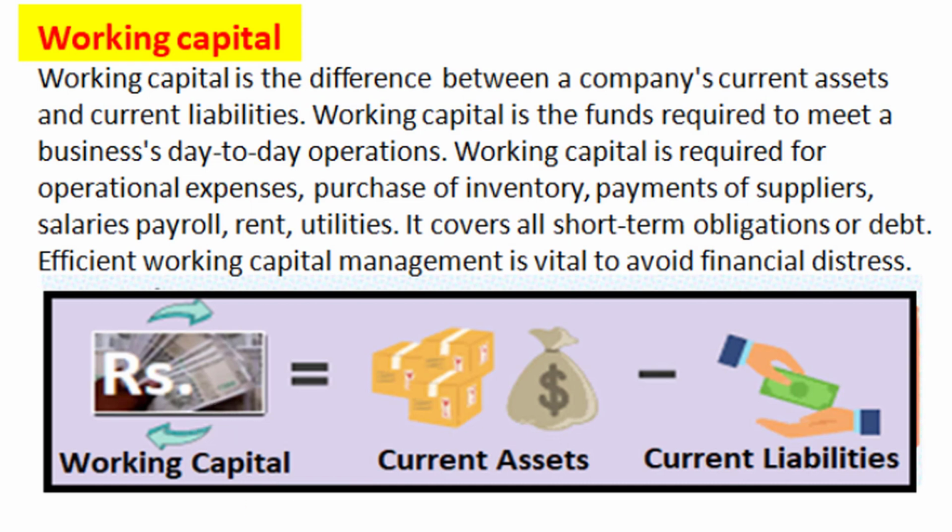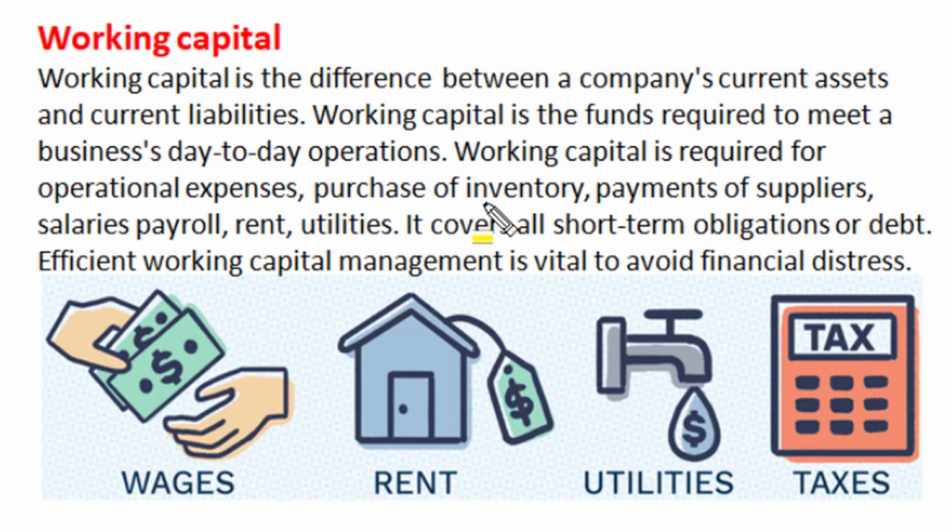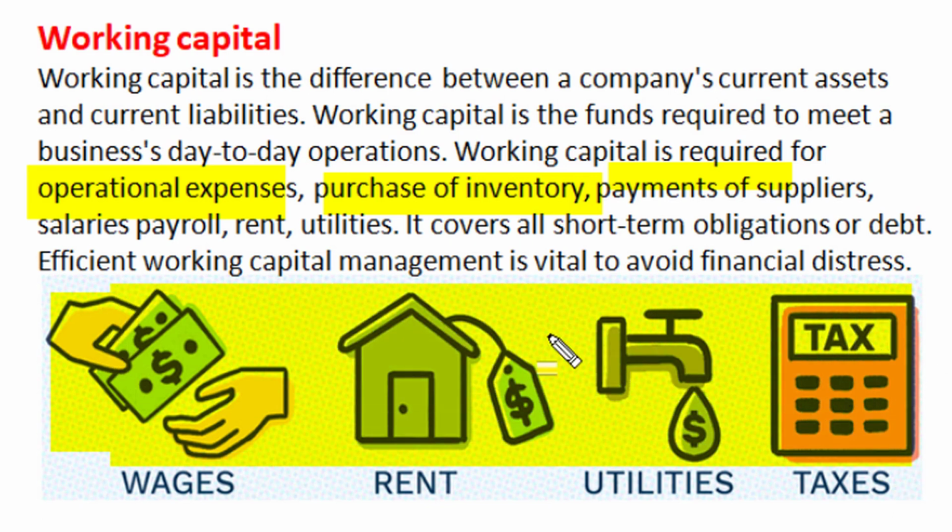Working capital is the difference of company's current assets and current liabilities. This working capital is the fund that is required to meet day-to-day operational activities of business. Working capital is required for all current operational expenses like purchase of inventory or raw materials, payment of suppliers. We have to pay salary and wages to employees and contract workers on payroll. The rent, all utility charges, taxes, etc. Emergency expenses come from funds available in working capital.